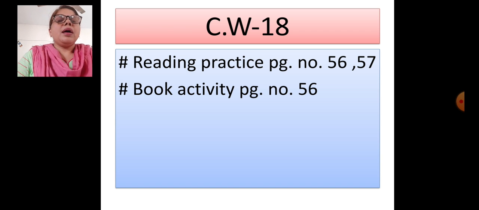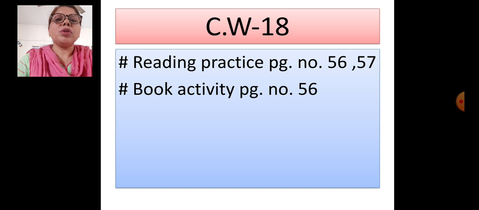So, my dear students, take out your copy, book, and pen. First, you have to write CW in your copy. Classwork number 18, reading practice, page number 56, 57, and book activity, page number 56.